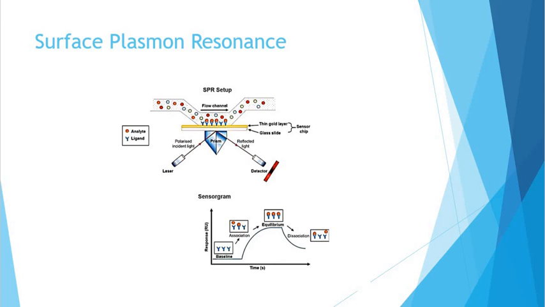Second is small sample sizes. SPR requires a minimal amount of sample to run experiments. Scientists and healthcare professionals can use less of expensive materials, thus saving money and making surface plasmon resonance more affordable and accessible. Third one is reusable sensor chips. Another cost-effective advantage associated with SPR is the ability to reuse sensor chips.